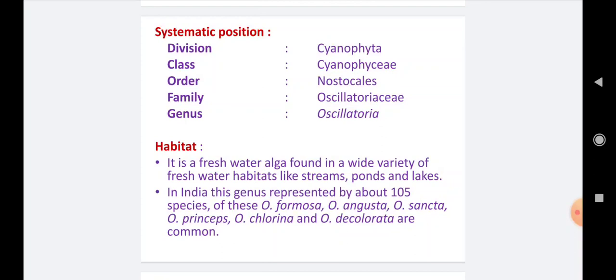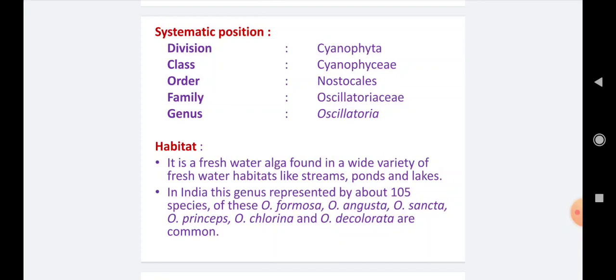Then habitat, meaning the occurrence of Oscillatoria. Oscillatoria is a freshwater alga found in a wide variety of freshwater habitats like streams, ponds and lakes. It can occur everywhere freshwater bodies are available.